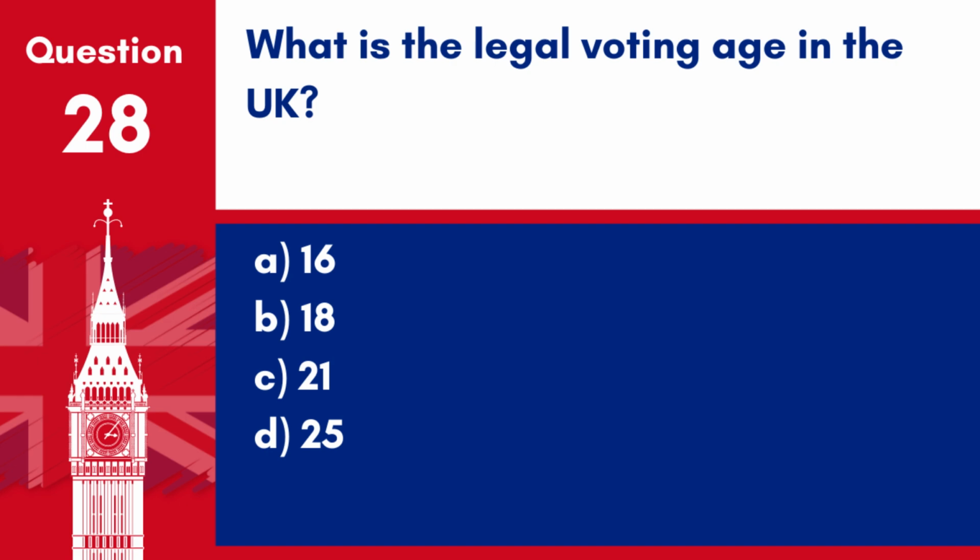Question 28. What is the legal voting age in the UK? A. 16. B. 18. C. 21. D. 25.